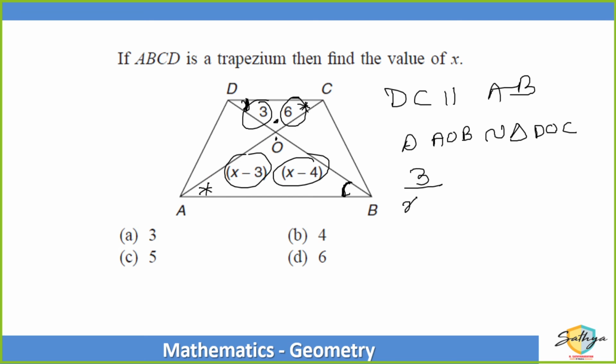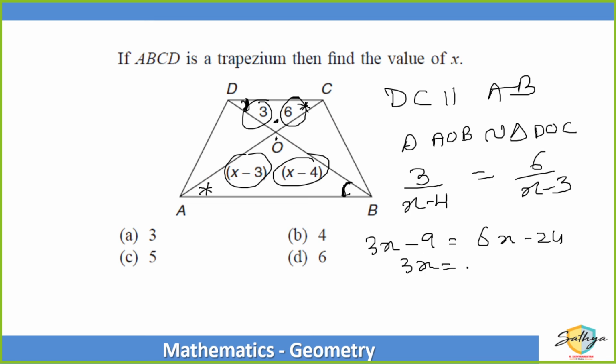So 3 upon x minus 4 is equal to 6 upon x minus 3. So 3x minus 9 is 6x minus 24. So 3x is equal to 15, making the value of x equal to 5. Correct. In a trapezium, diagonals form two triangles which are similar to each other.